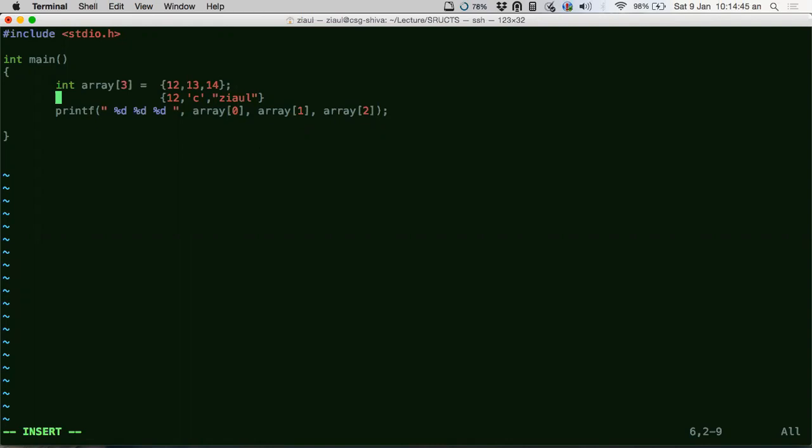Because an array has this limitation that arrays can have only one type of data inside it. There's no limitation on the size of an array, but there is a limitation on the type of the data. It can only hold one type of data.